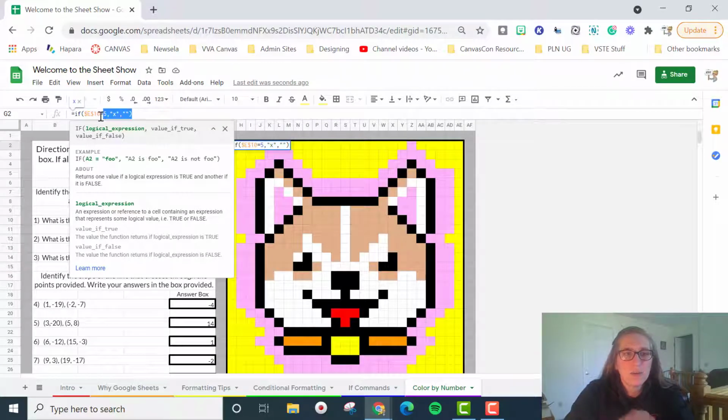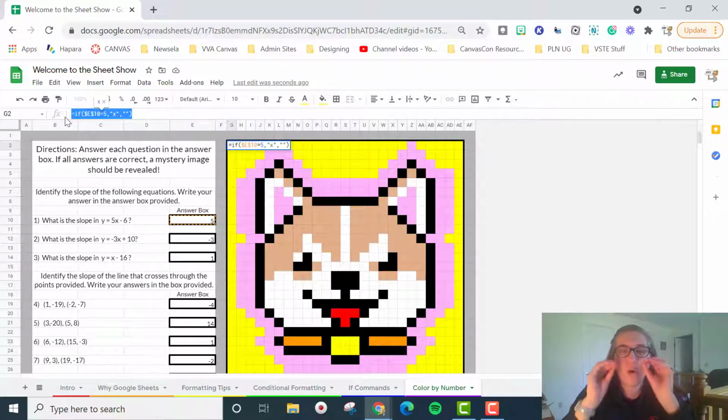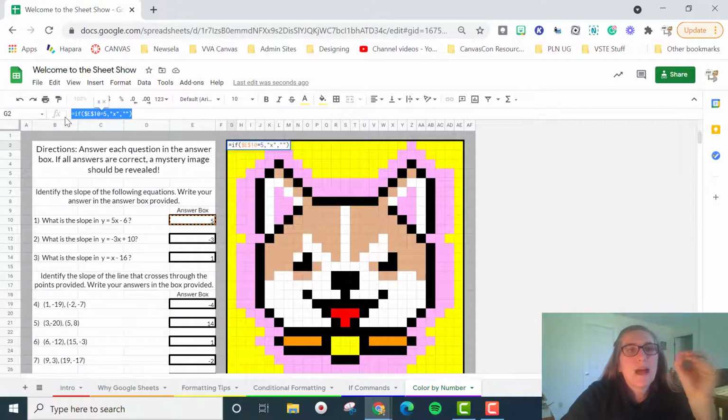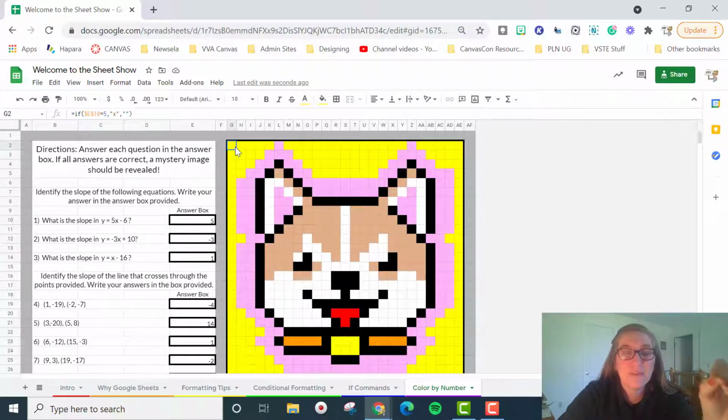But we actually didn't need that. So I copied the formula. You need to copy the formula. You can't just go ahead and copy the cell itself, because if I copy the cell here and I paste it over here, oftentimes, sometimes the yellow comes along with it. It didn't in this case, but it had before for me. So I went ahead and I'm going to copy the formula, and then I would just literally click random cells and paste it into the random cells as they were going along.